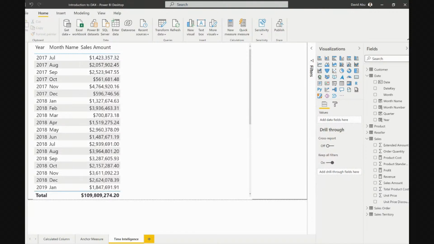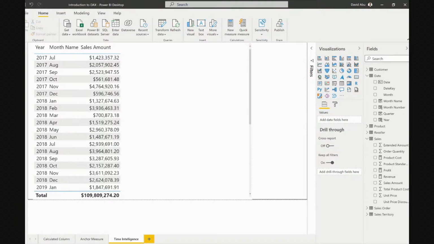So now we have our amount here, or we call it revenue, depending on what you want to call it. It has been filtered by two things here. It has been filtered by year, and by month name. Let's just say it is filtered by date. But we want to go there and modify what has been filtered to give us what we want. That's just what we want to do.